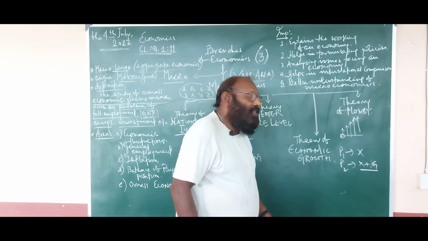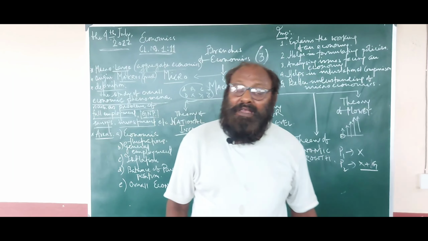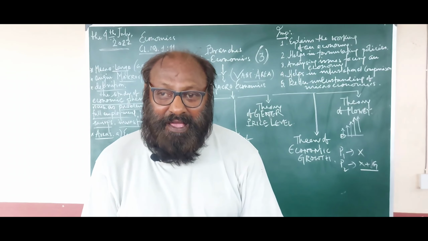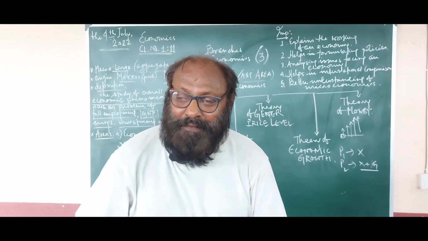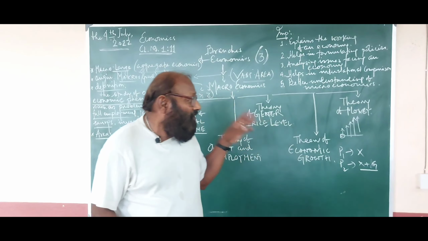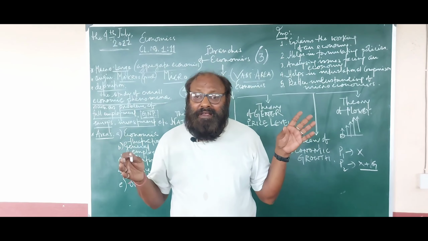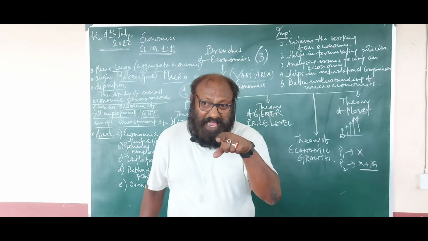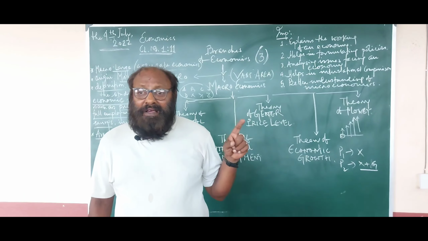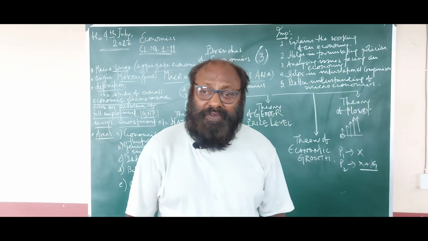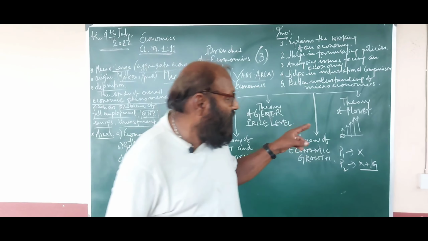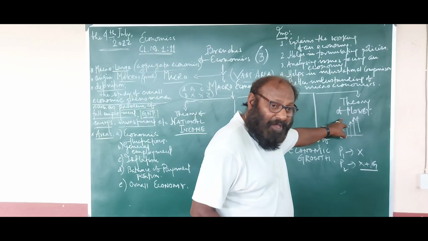And then comes the theory of money. What is money? Money is a matter of functions: a medium, a measure, a standard, a store. That I have already told you. Now this money comes from what? In each and every economy, there is a finance ministry, which governs the total supply of money.